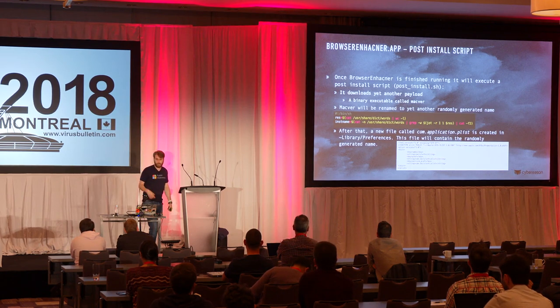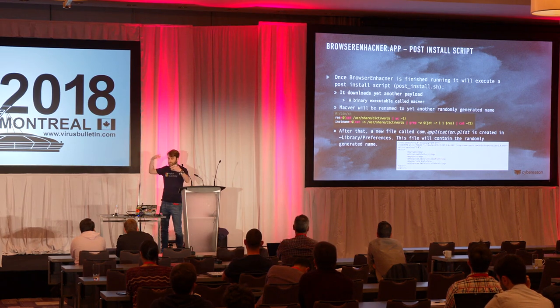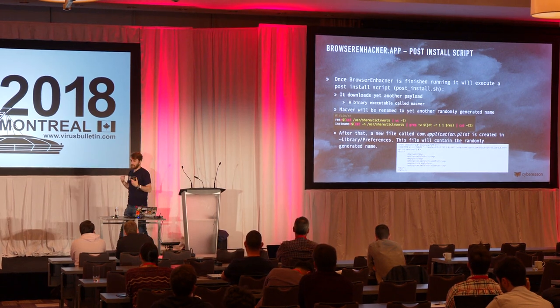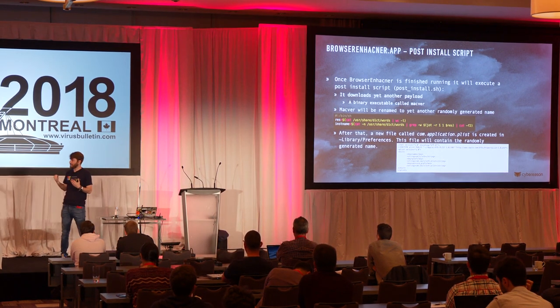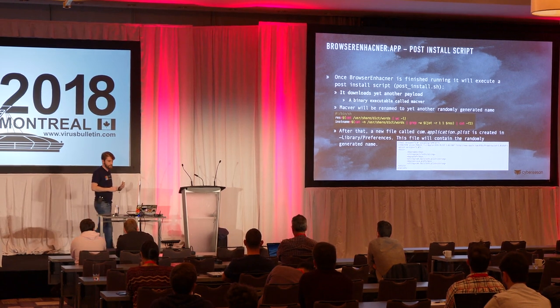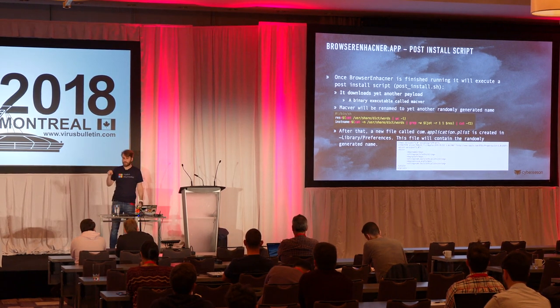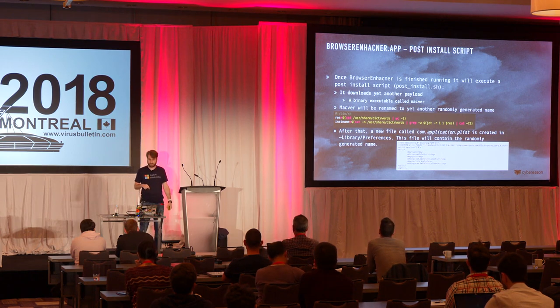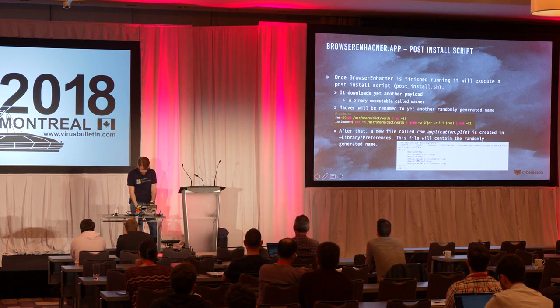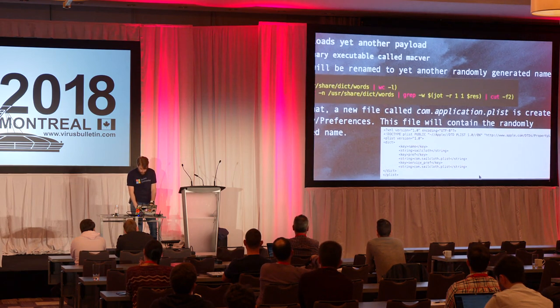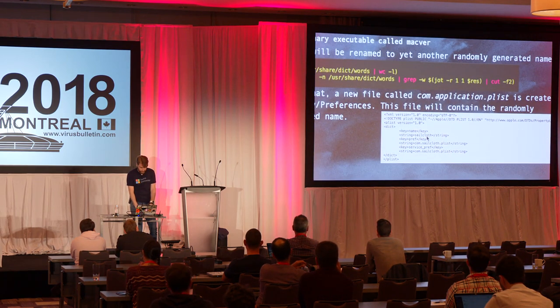After this word is generated, a launch agent will be created. The launch agent name will be com.application.plist, and it will be created in /Library/Preferences. And if we look at the content of it, we can see the randomly generated name right here, sailcloth.